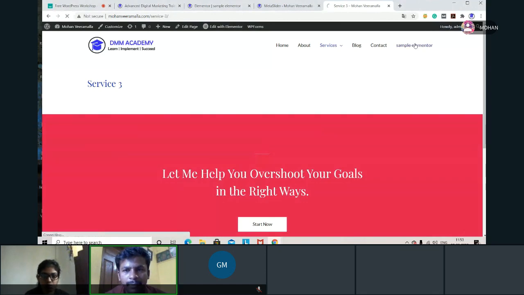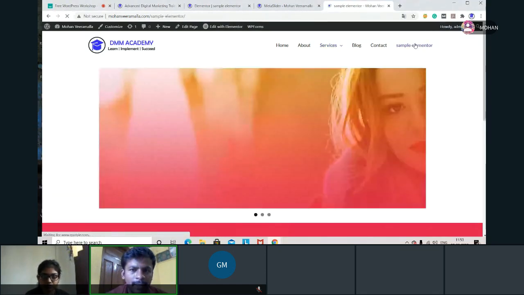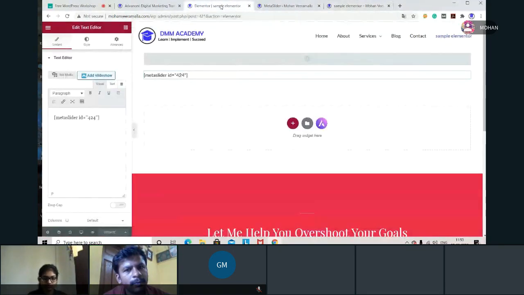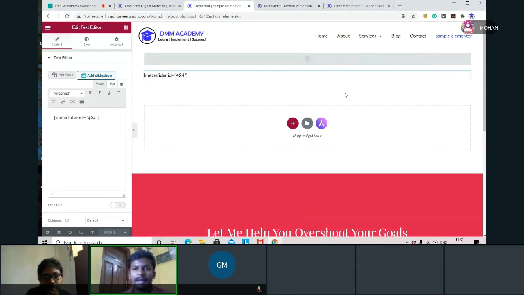I'm going to use Elementor again. Now we added a slider. Fine. Now next what we'll do, I'll add an about section. For example, the complete menu which is available there, I want to show in the first page only. That means I'm showing my services as a slider, and I'll show an about section in some place, and I'll show some contact page. So different sections we'll do in this sample Elementor approach.